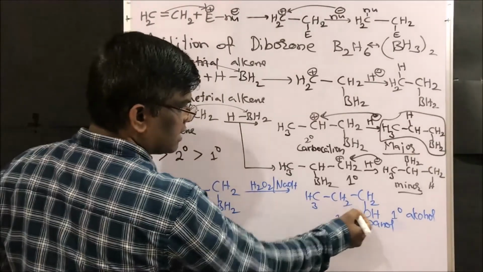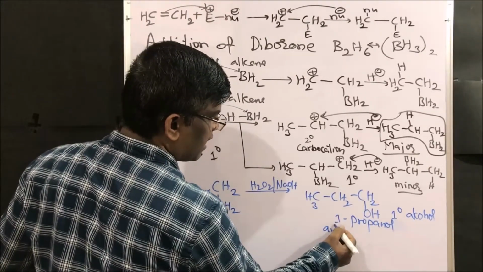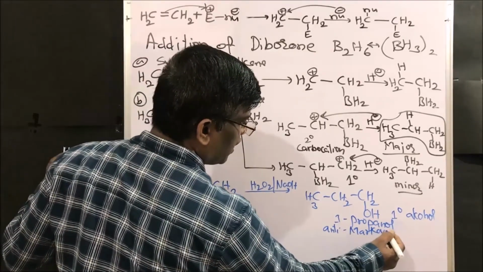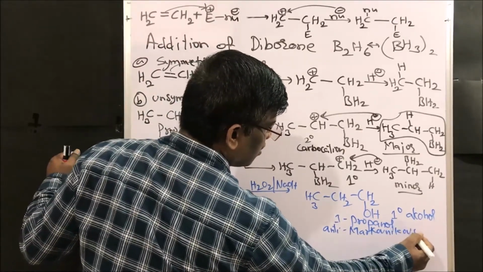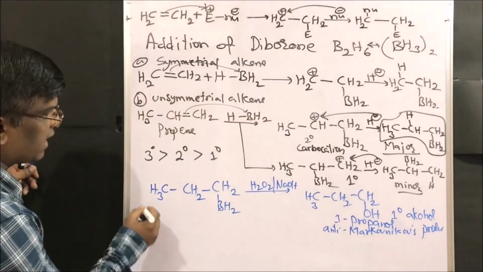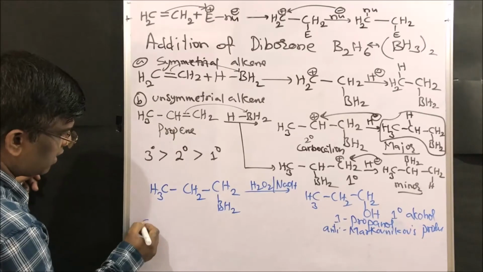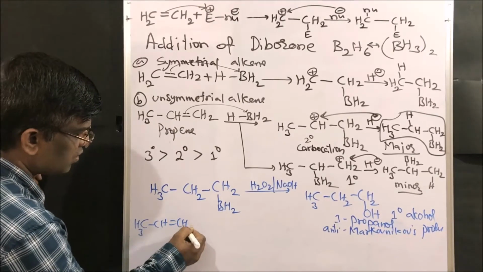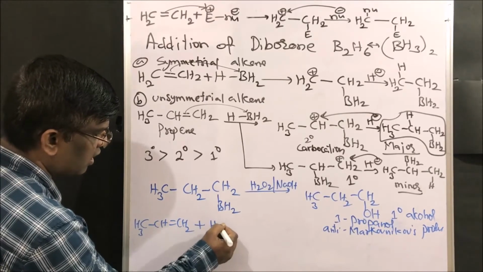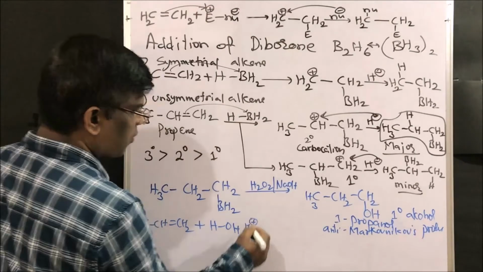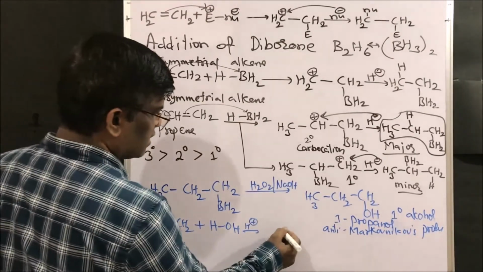But this is known as the anti-Markovnikov's product. Why? If you remember the reaction of this alkene, if I take CH3-CH=CH2, and if I add water to it in the presence of H plus, what is the product I am going to get?